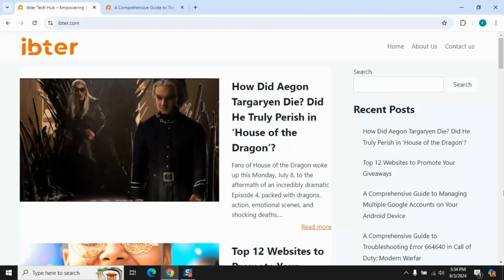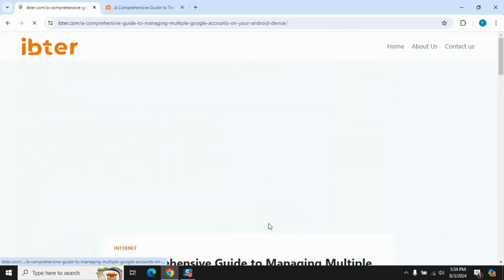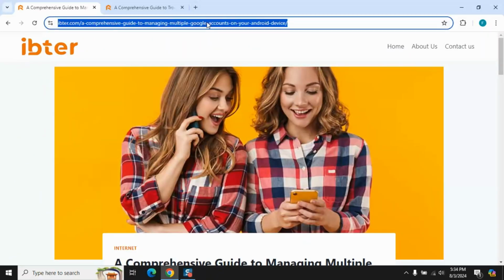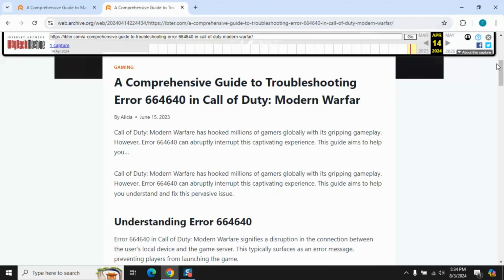And that's a wrap for today's video. By using these methods, you can uncover hidden publication dates and get a better grasp of the articles you're reading.